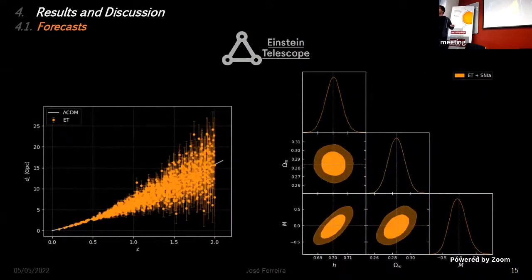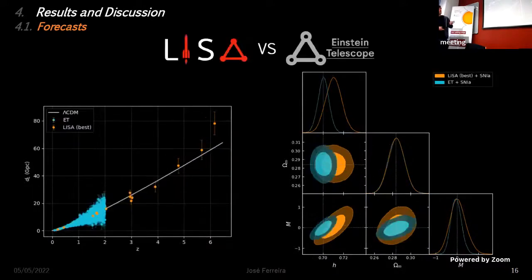As for the Einstein telescope, as I said before, we only consider 1 catalog with 1,000 events. As you can see, that's a lot of events, which is a number of events large enough to closely match the underlying statistical distribution. That's the reason why we only had to consider 1 catalog. If we compare the best LISA catalog with the single Einstein telescope catalog, you can see that the Einstein telescope catalog is slightly better than the one set by LISA.